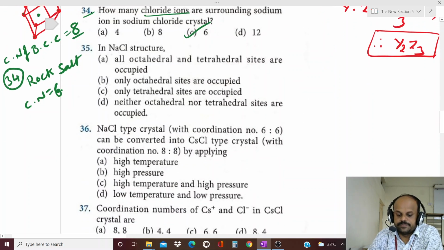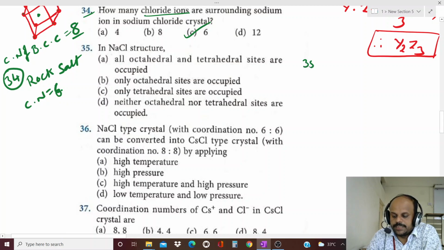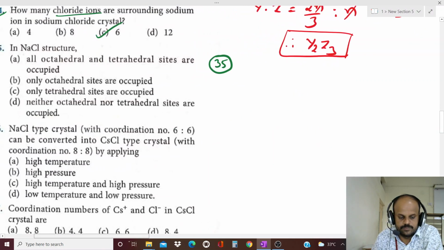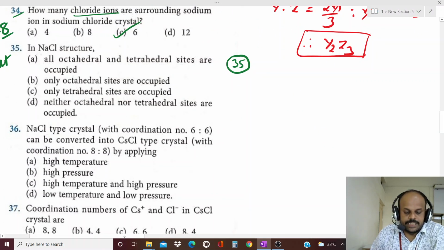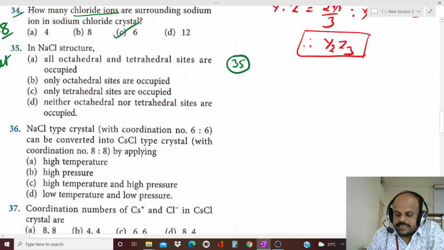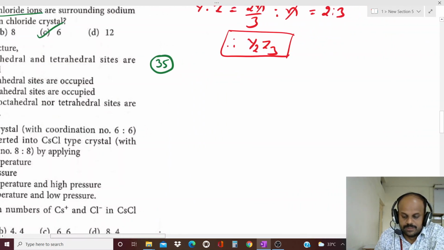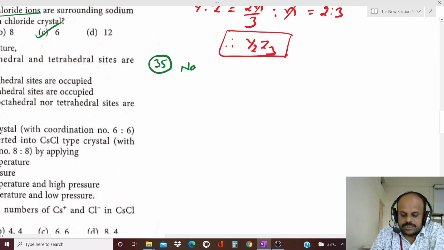Next question, 35. In the NaCl structure, just now we discussed, NaCl has which type of structure? Rock salt structure. So the NaCl structure is nothing but the rock salt structure.